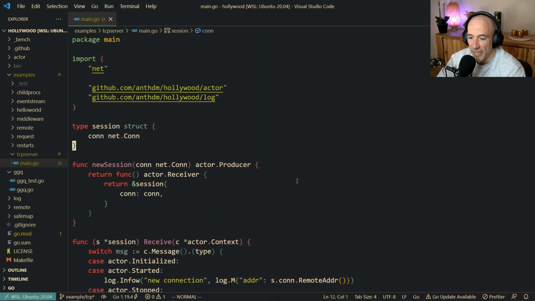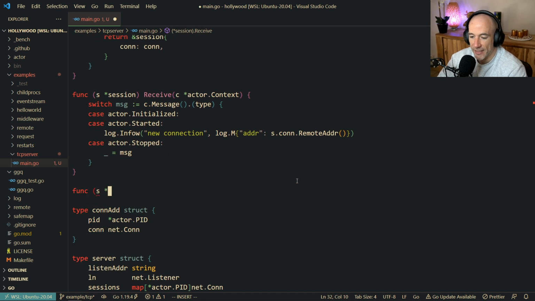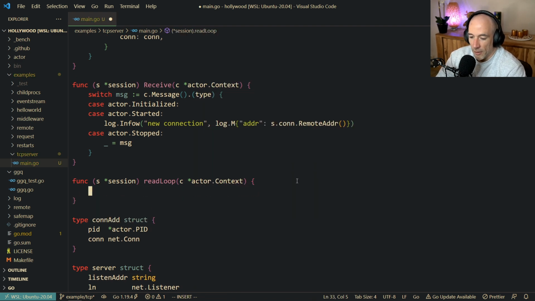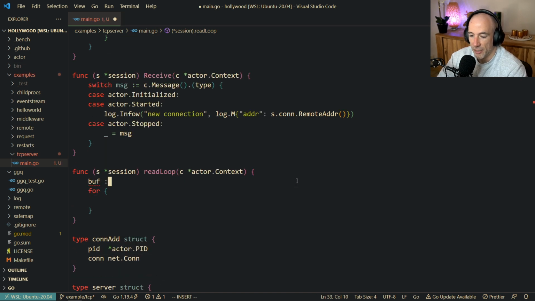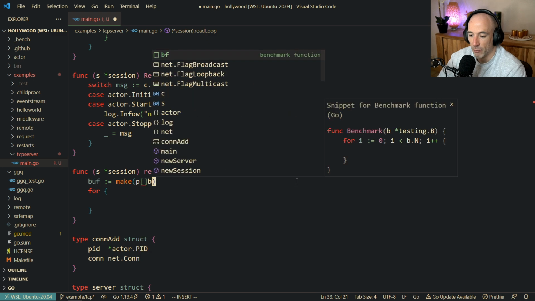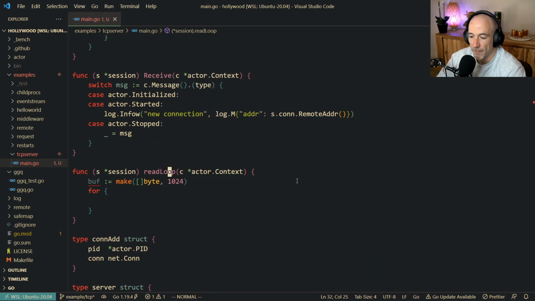So in our session here, what we're going to do is we're going to make a session read loop. Yes, a read loop. We're going to say actor context, why not? So we're going to say for, we're going to make a buffer here. Buff is going to be make me a slice of bytes. Let's make this one, this beautiful.